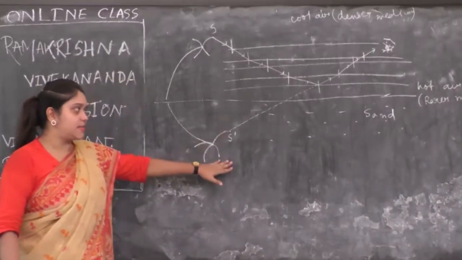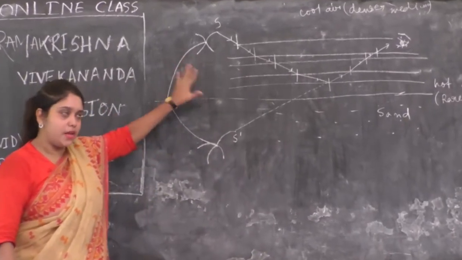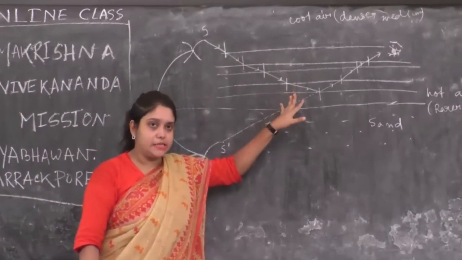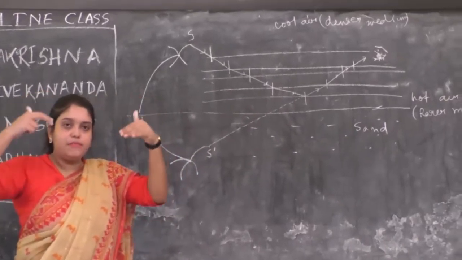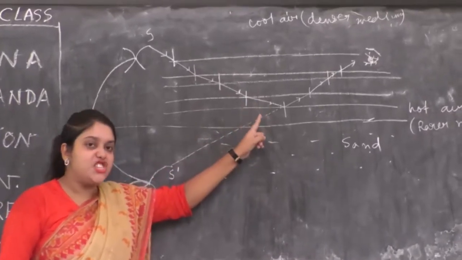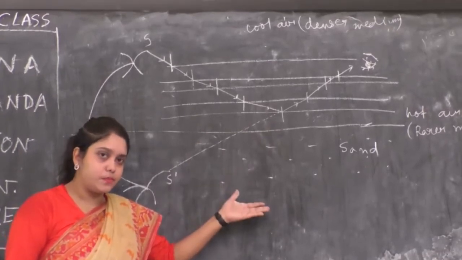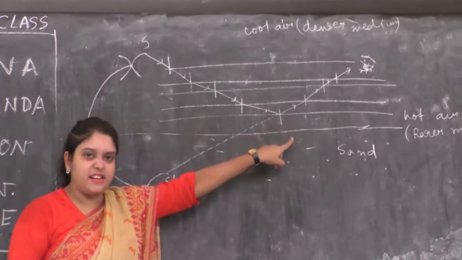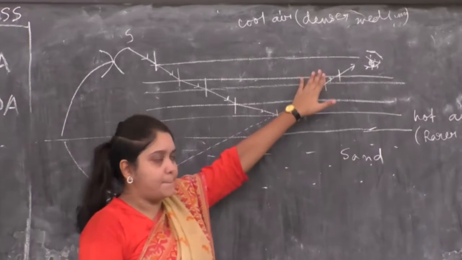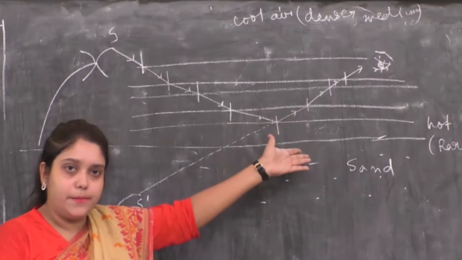You can see this is the sand, hot sand of the desert area. Suppose here is a tree, and these are the layers of air. Air is present in many layers in the atmosphere. Now the air layers which are closer to the sand will be extremely hot. This is the nearest layer to the sand, so it will be the hottest. The more you go up in the air layers, the air will become cooler and cooler.